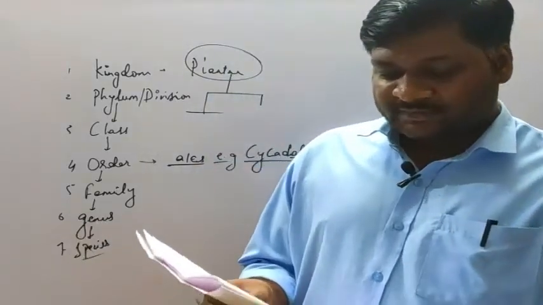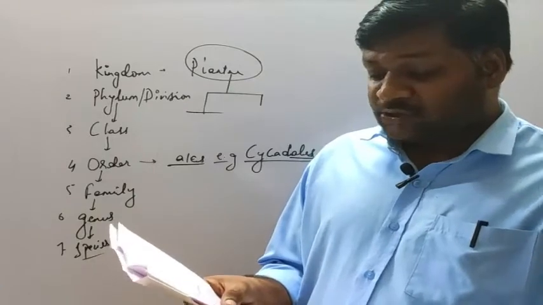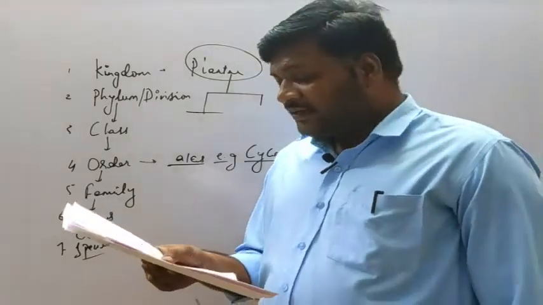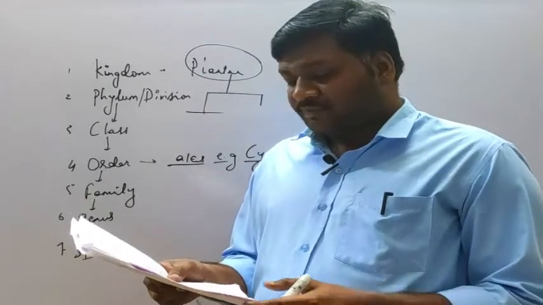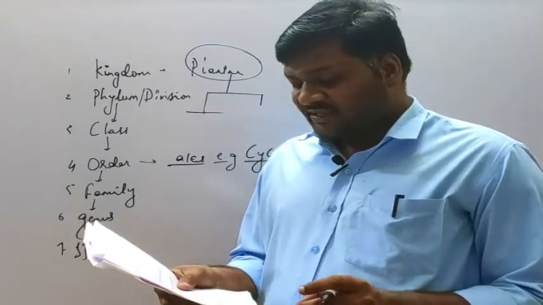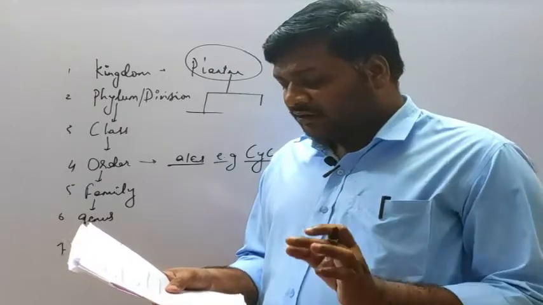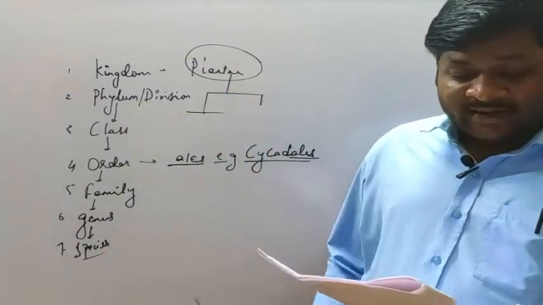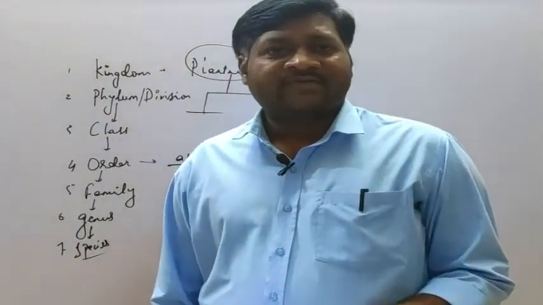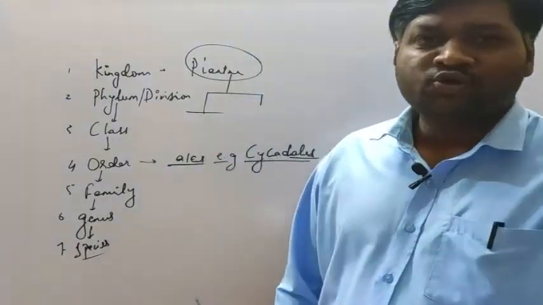The next: which of the taxonomic aids can give a comprehensive account of complete compiled information of any one genus or family at a particular time? Again it is about taxonomic aids. The monograph is the correct answer for this. You can refer to the textbook also, the sentence is given directly.